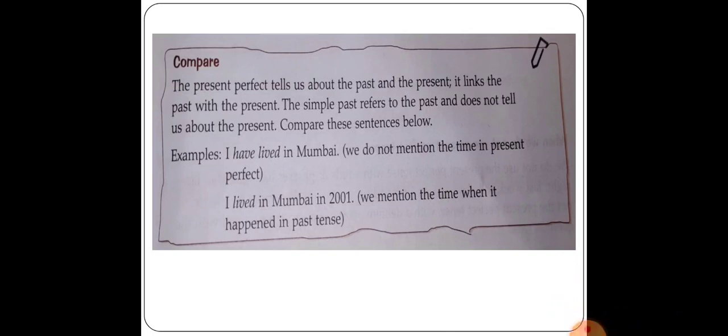I have lived in Mumbai. Example number 1: I have lived in Mumbai. We do not mention the time here. Next sentence, you can see: I lived in Mumbai in 2001. Here we are mentioning the time when it happened in the past. It means they are living in Mumbai, they are living in Mumbai since 2001. I hope this comparison is clear to you all.